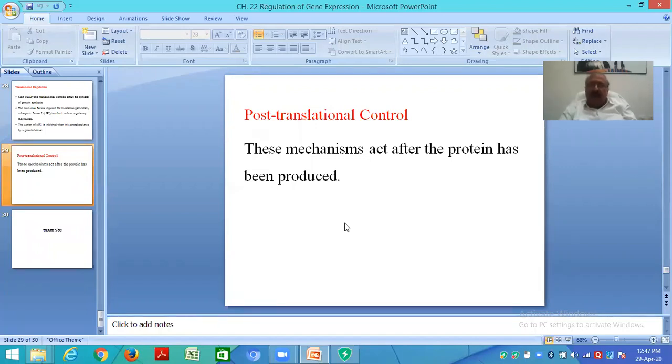So it was all about gene regulation, how genes are regulated and expressed. Thank you very much.